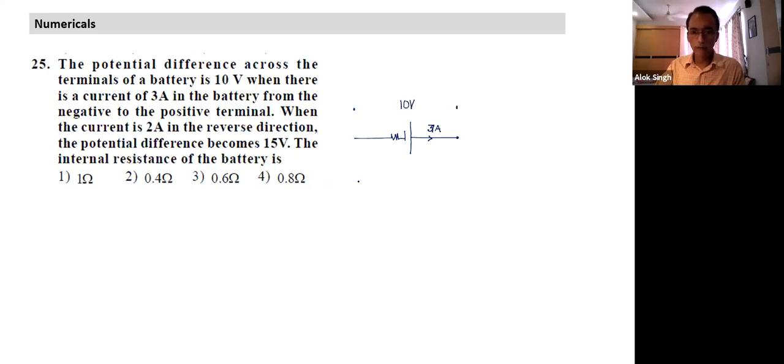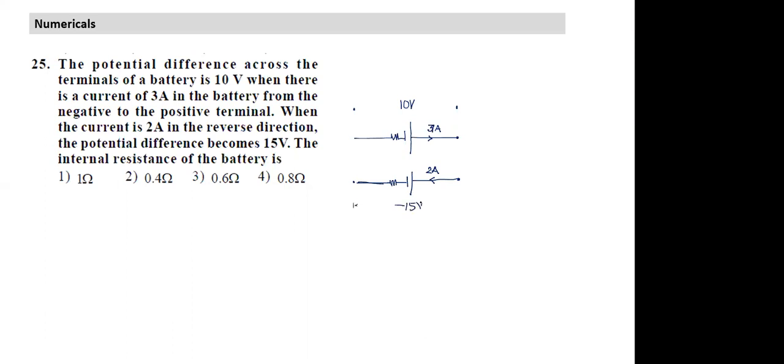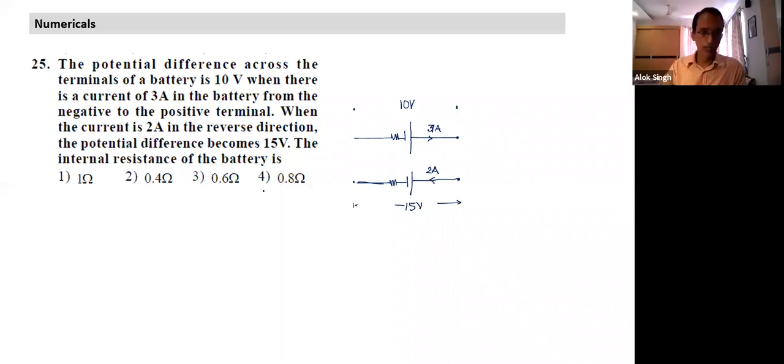In the second case, it is flowing in the reverse direction. When the current is 2 amperes in the reverse direction, the potential difference is 15 volts. E minus IR and E plus IR. Very simple. First case, V1 is equal to E minus I1R. And second case, V2 is equal to E plus I2R.